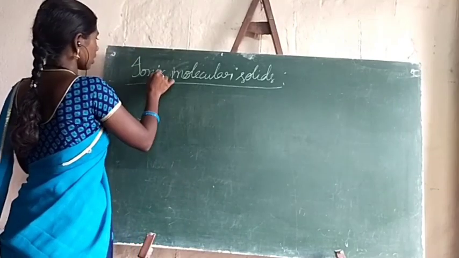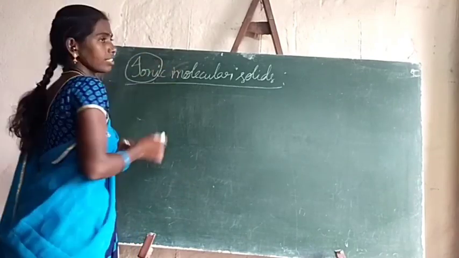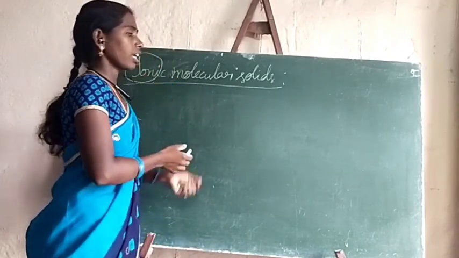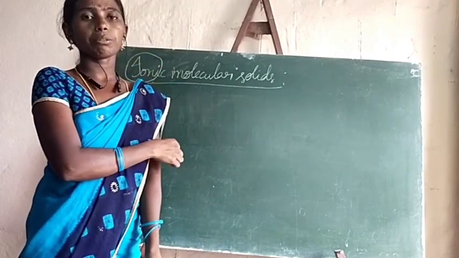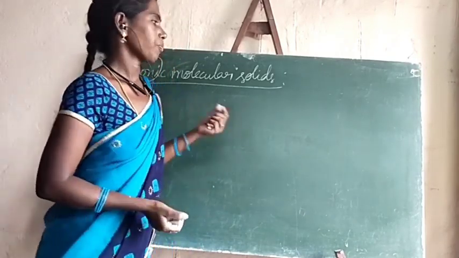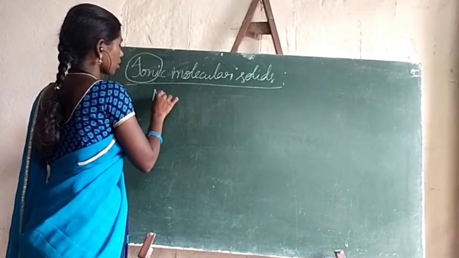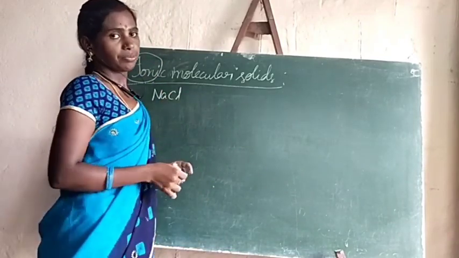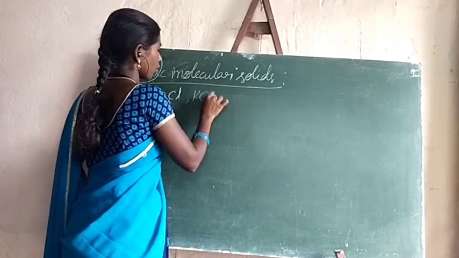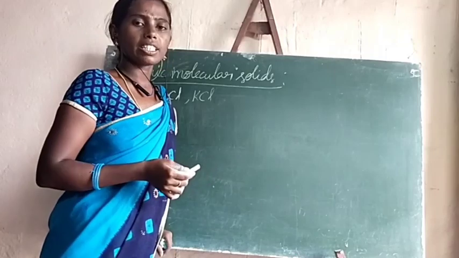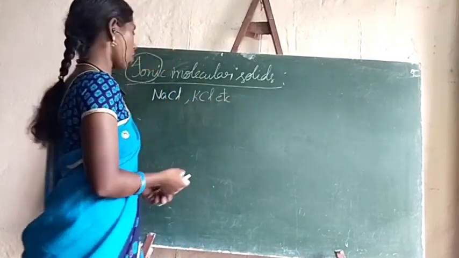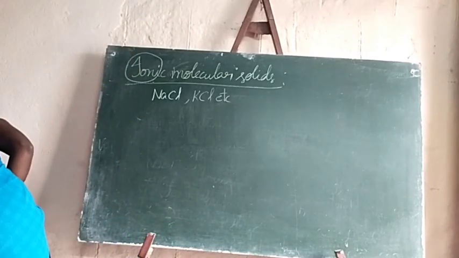The name itself indicates that ions are the constituent particles. So the solids in which ions are the constituent particles are called ionic solids. Best examples for these ionic solids are NaCl, sodium chloride, and potassium chloride. Now let me show you the structure of NaCl.